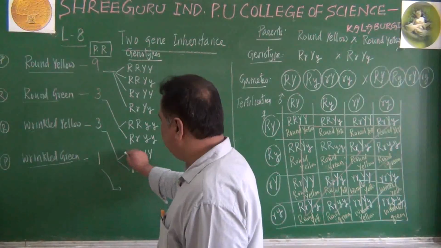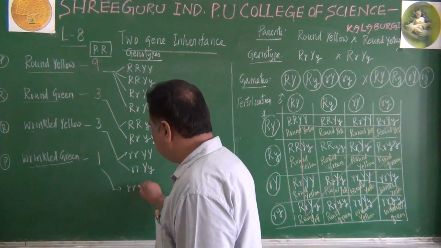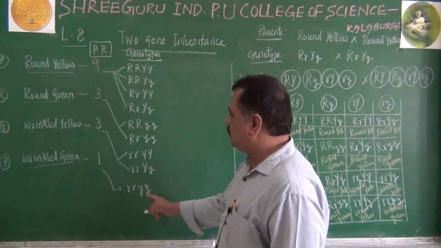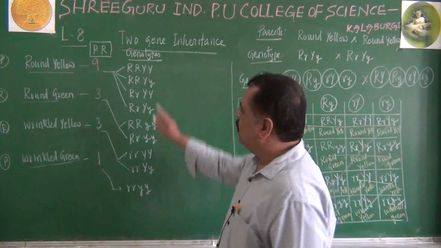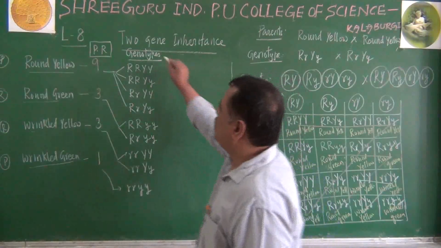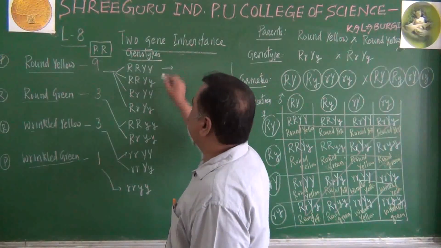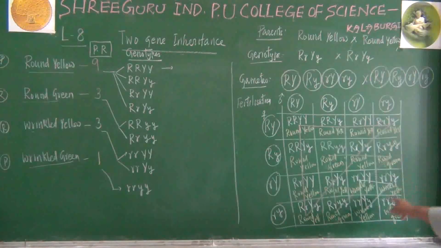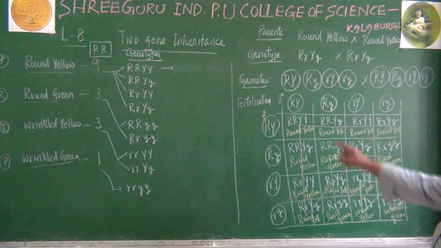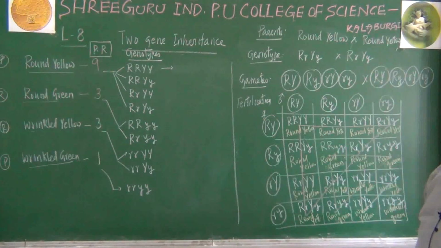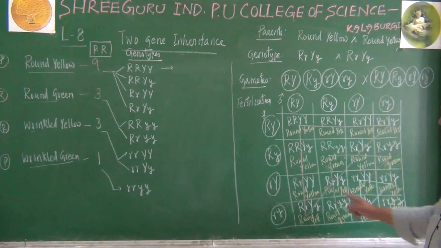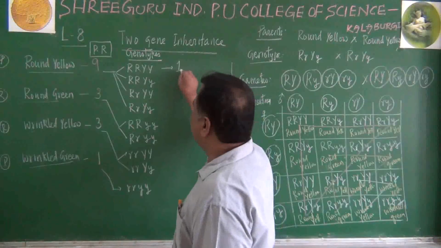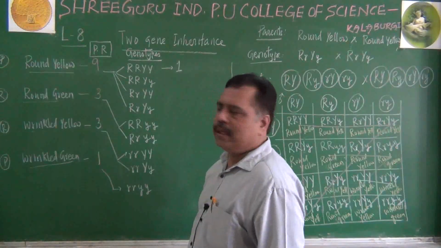This genotype will be small r, small y, small y. Any doubt here? Okay. Let us see the students. What will be the ratio of capital R, capital R, capital Y, capital Y? Analyze this Punnett square. How many capital R, capital R, capital Y are there? You can check here. This is the only one. So one is the number of capital R, capital R, capital Y, capital Y.